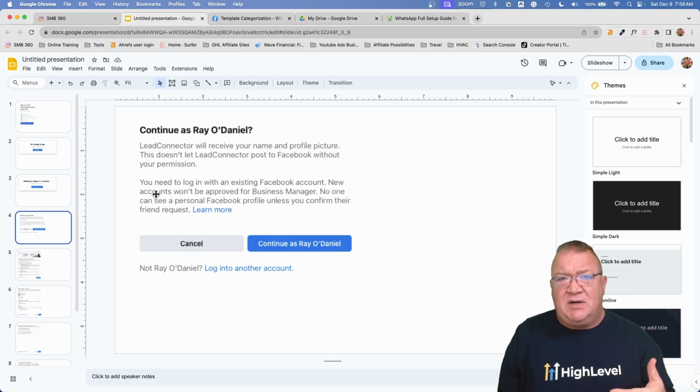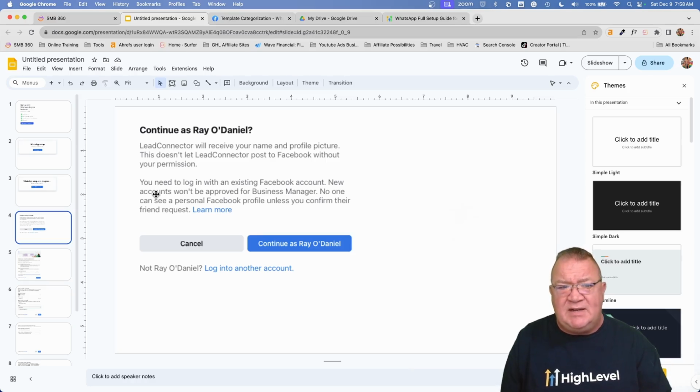Now, some of the stuff that we're going to talk about in some of these slides, I'm not going to walk you through how to set up. You will need an ad account inside of Facebook in order to do this. I'm not going to walk you through how to create that ad account. If you don't have one, then you need to create one, and I'll show you where in the slides that is. But here, what you need to do is give the LeadConnector platform access to your name, profile, and so forth. So I want to continue as me because I was logging in as my account on Facebook.